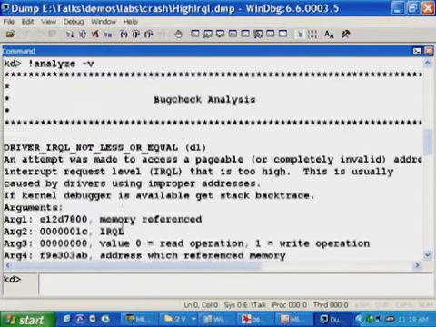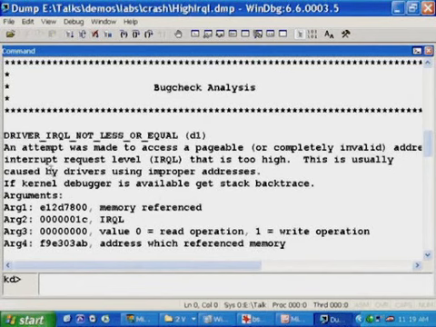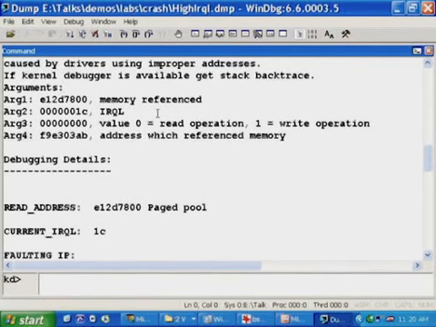And the first output after entering that command is this description of the stop code, which tells us that the stop code D1 that we saw before just as a number is actually DRIVER_IRQL_NOT_LESS_OR_EQUAL, one of the most notorious crash dump codes. And it describes that stop code as representing an attempt to make an access to a pageable or completely invalid address at an interrupt request level, IRQL, that is too high. This is usually caused by drivers using improper addresses. That is precisely what myfault was doing in order to cause the crash. Then it tells us what the various stop code parameters mean. That's not really that interesting though.